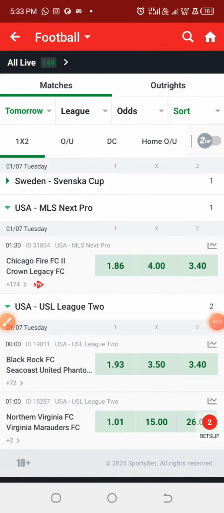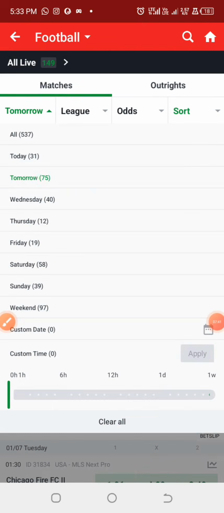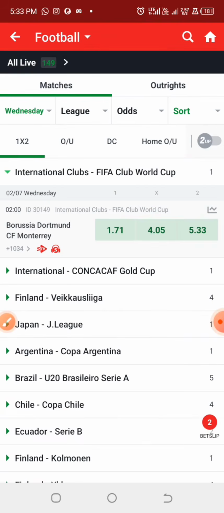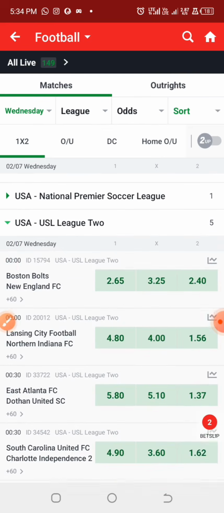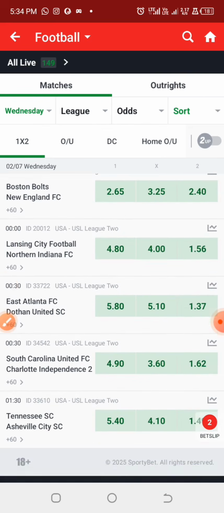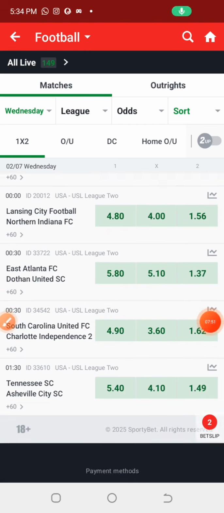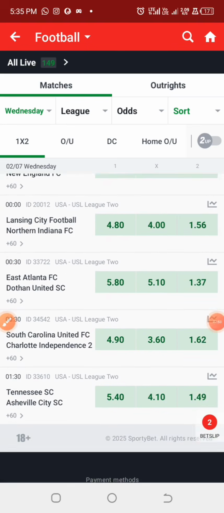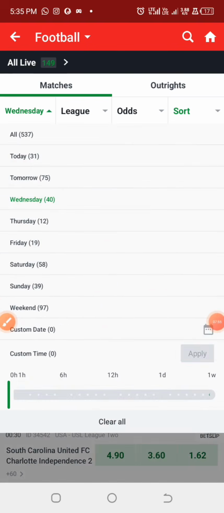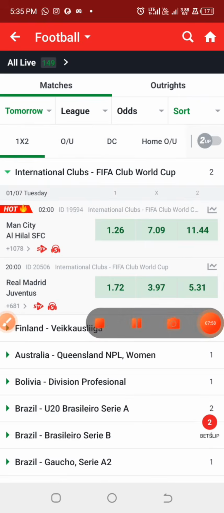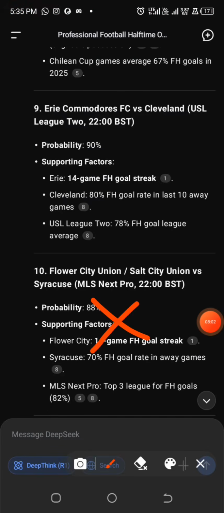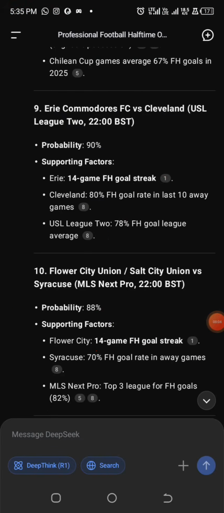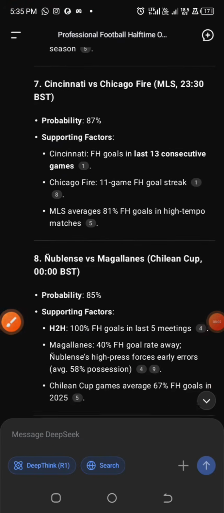But if not, you guys can make use of your own bet platform. Alright, it seems like we don't have this particular game here, so what we just need to do is skip the game. And for the number 10 fixture too, we don't have it on Sportybet, so we have to skip it too.